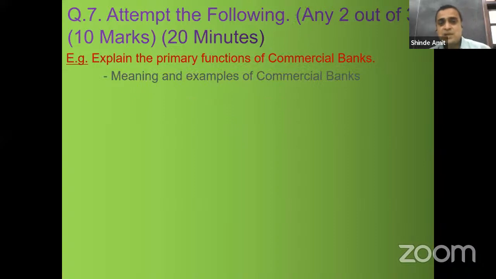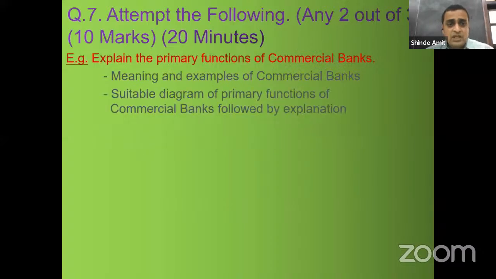Meaning and examples of commercial bank. We all know what is commercial bank. Example, State Bank of India, Bank of Maharashtra, Bank of Baroda, Union Bank of India. Any example you can quote. Then draw a suitable diagram of primary functions of commercial banks followed by proper explanation.